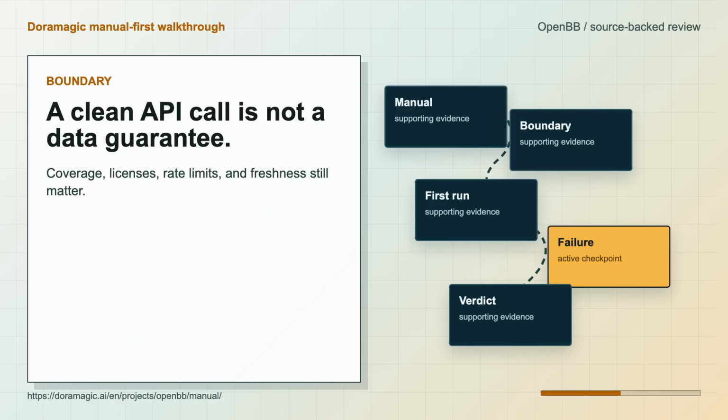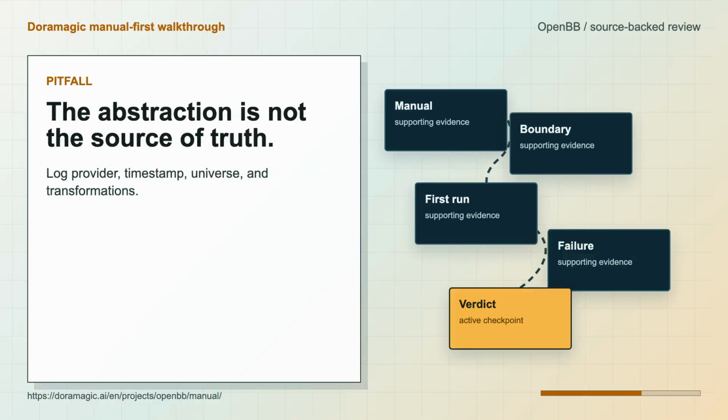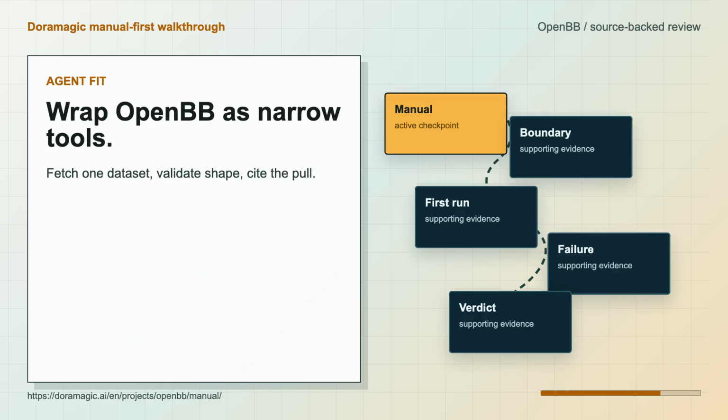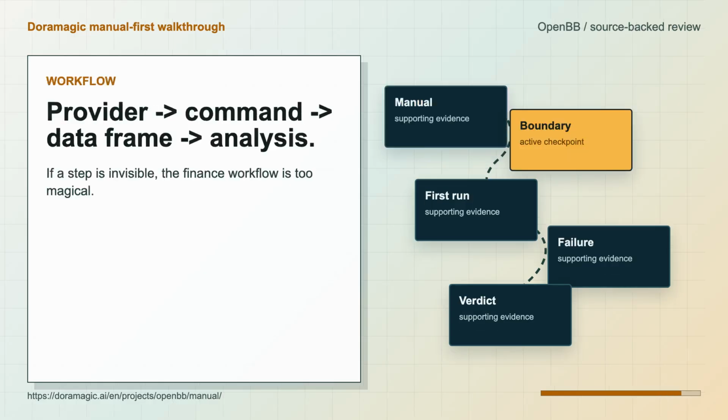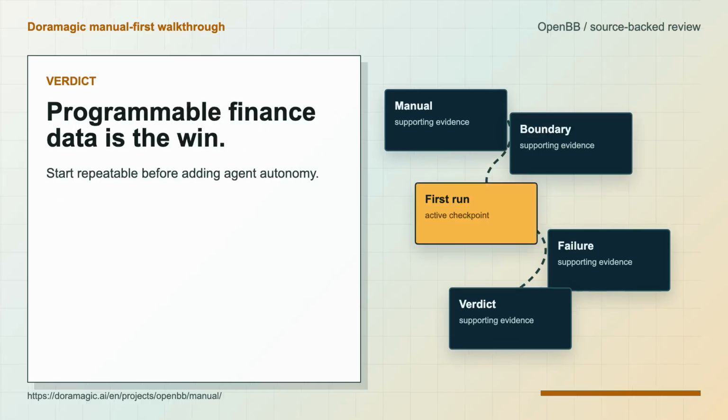The Doramagic manual starts from the open data platform idea. That matters because the first value is not a chart. The first value is a consistent Python interface over many financial data providers. If your research workflow depends on copying CSVs between notebooks, terminals, and spreadsheets, this is exactly where drift enters.